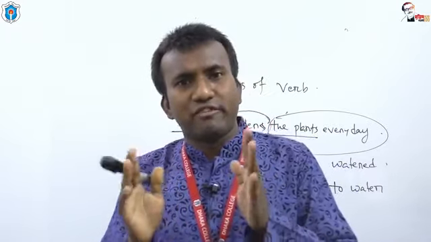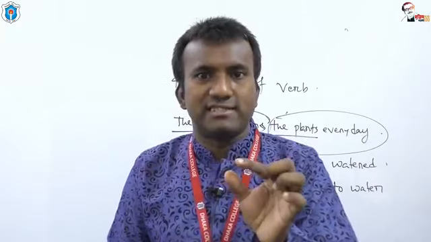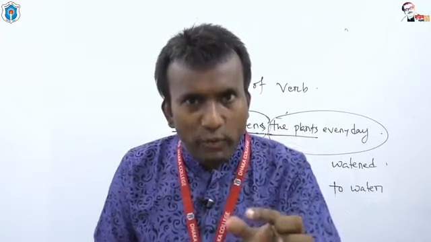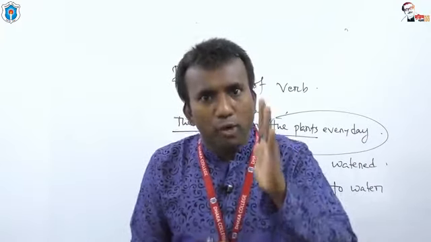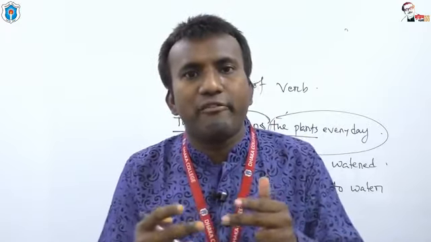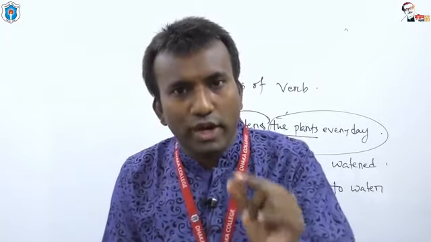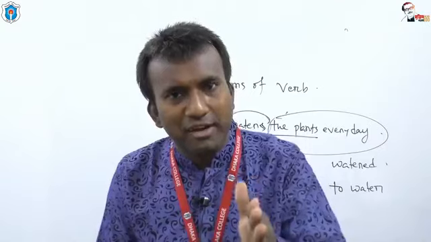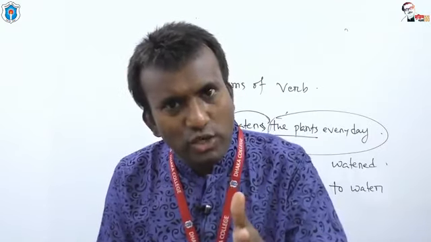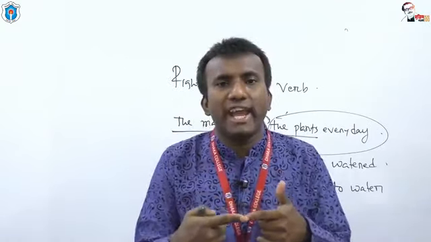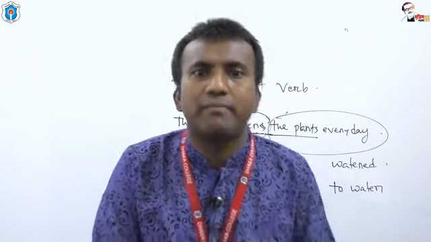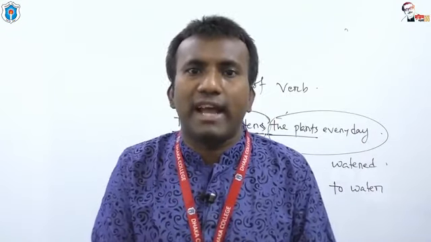So, right forms of verb is a process by which the right or proper or correct form of verb is taken according to person, number and tense. Is it clear to you? That means we have to take the correct form of verb according to person, number and tense.